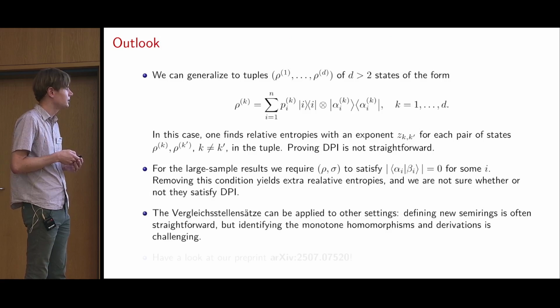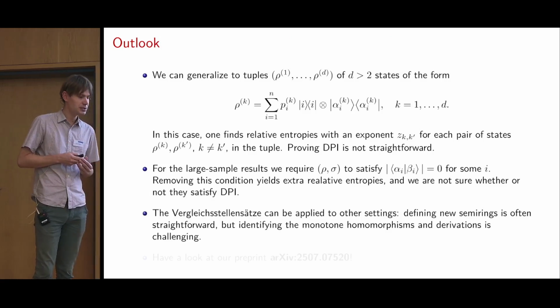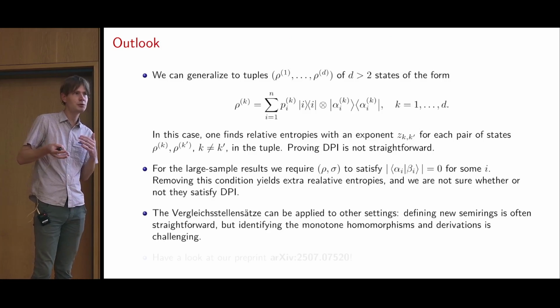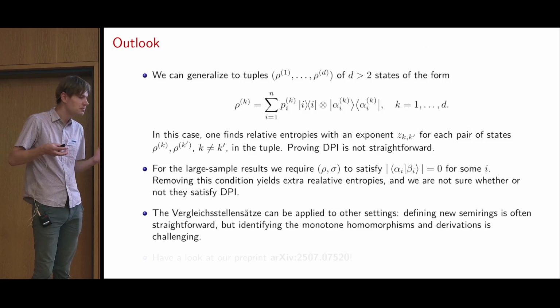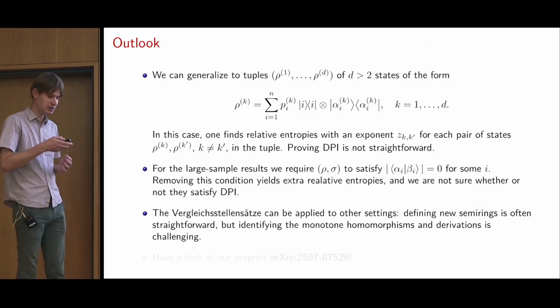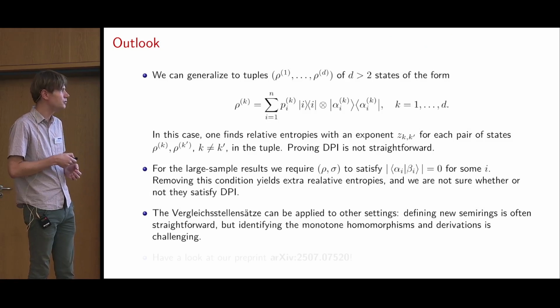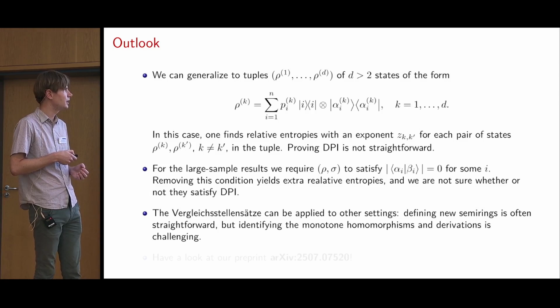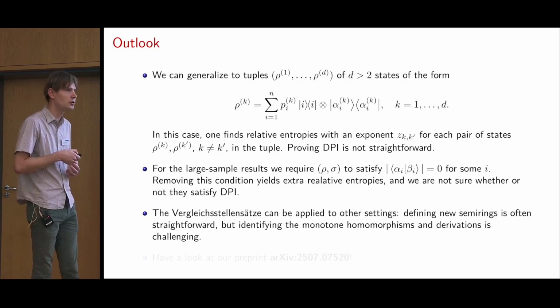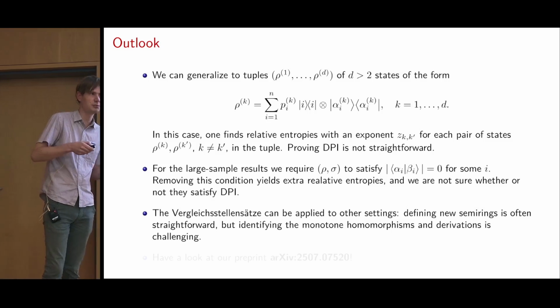So I think the Vergleichsstellensätze and similar theorems are very useful, and maybe there are many other possible results that can be derived from them. Often it's quite easy to define a new semi-ring and prove that it's well defined, a real semi-ring. But then identifying the monotone homomorphisms and derivations is really hard.